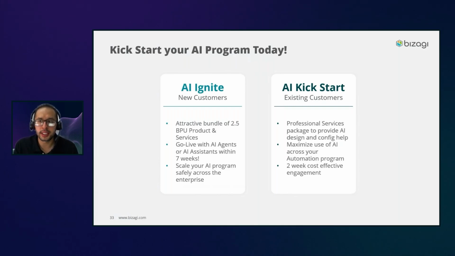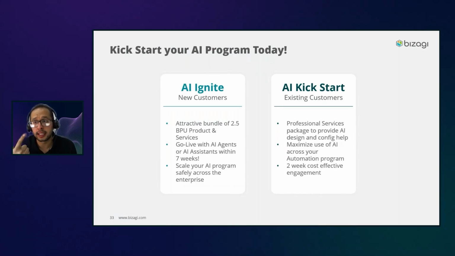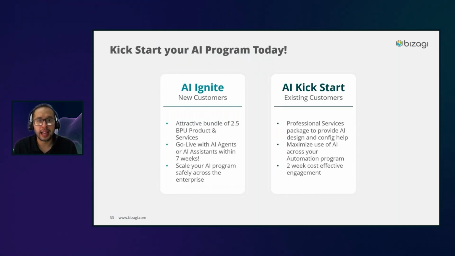For new customers there is the AI Ignite, where we put together a bundle of 2.5 BPUs and some professional services of Bizagi. We guarantee that you can go live with either AI agents or the AI assistant, Ada, in just 7 weeks, and that we leave everything ready so you can start scaling this program around your enterprise.